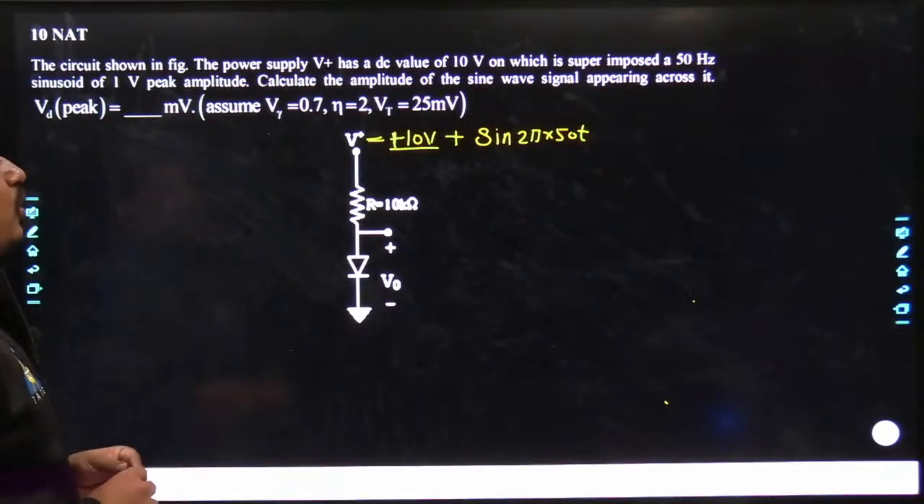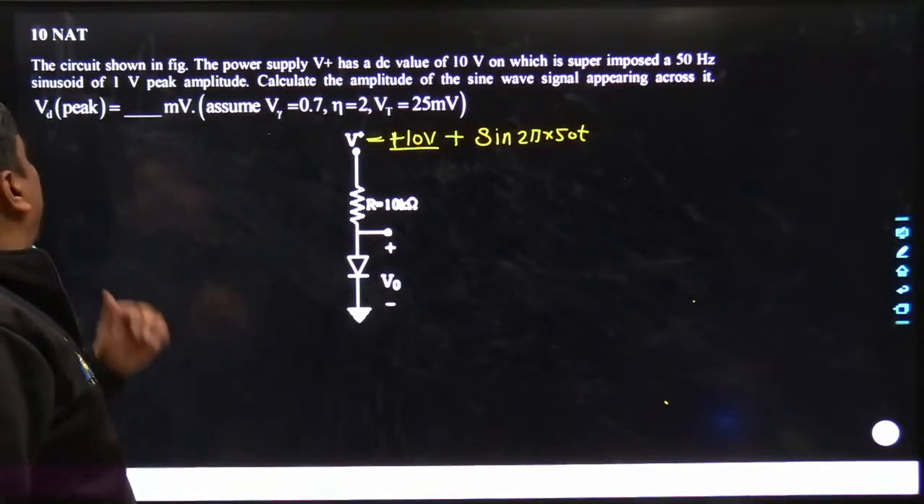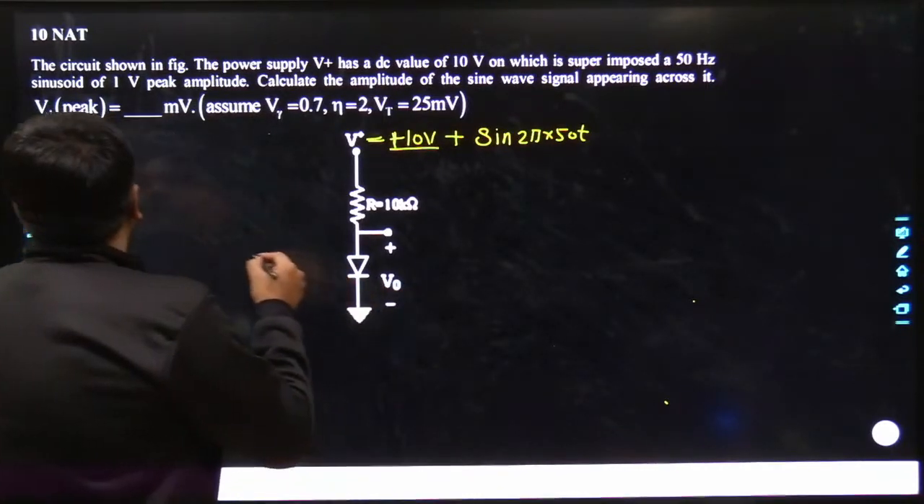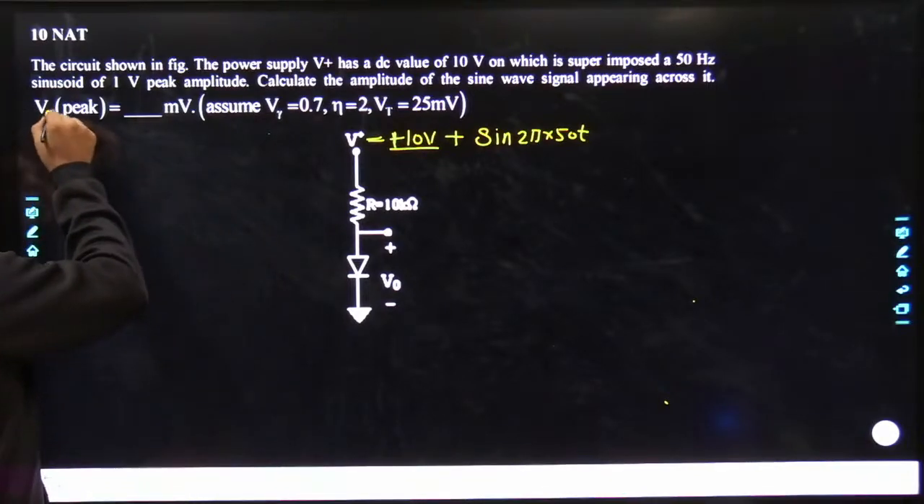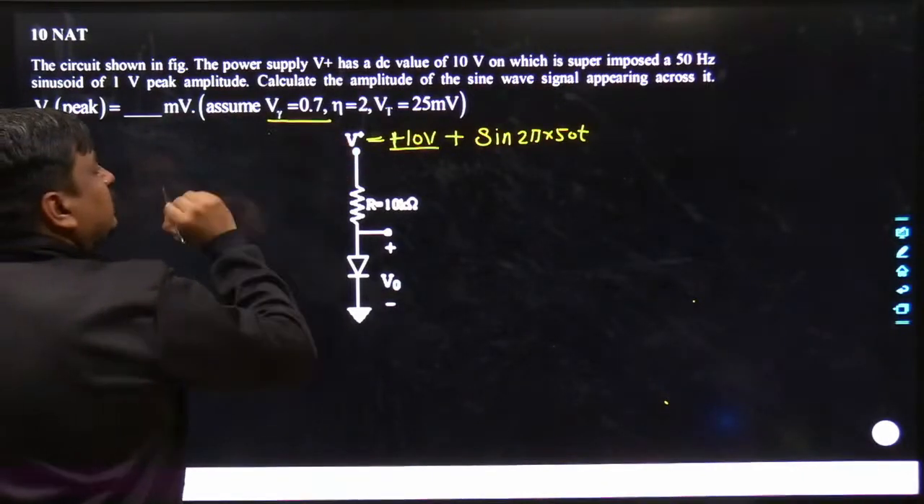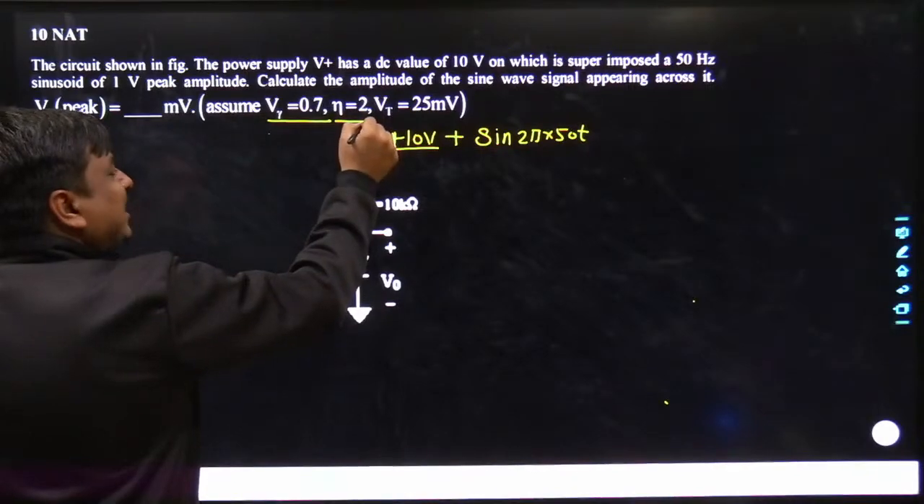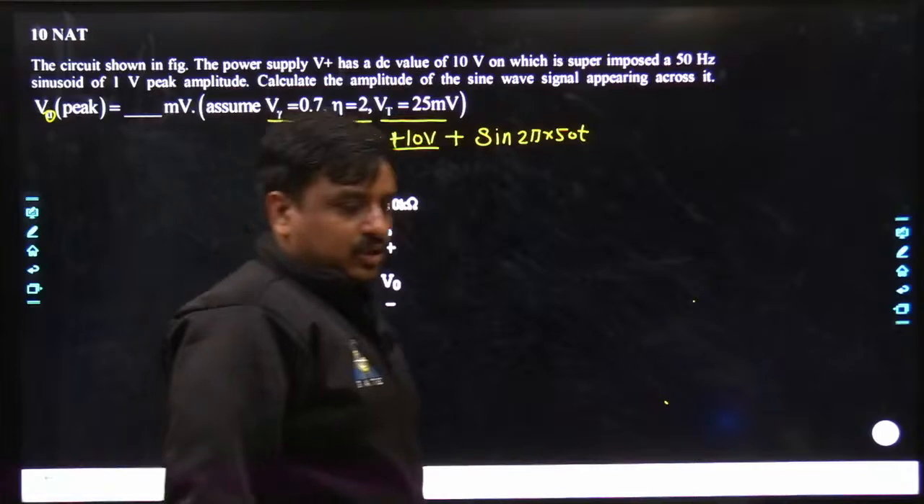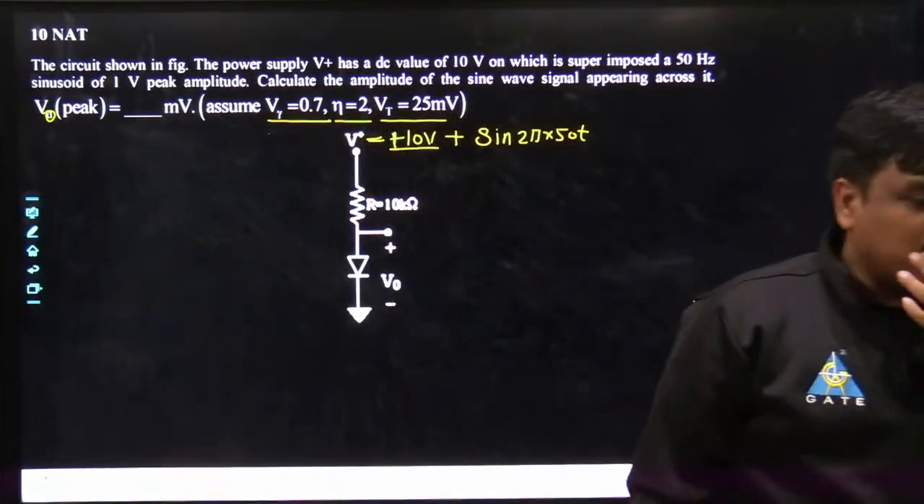Calculate the amplitude of the sine wave signal appearing across VD, here it's VD, or you can write V naught. Assuming V cut in is equal to 0.7, nu, which is the ideality factor, as 2, and Vt is equal to 25 millivolt. Tell me what would be the best answer?